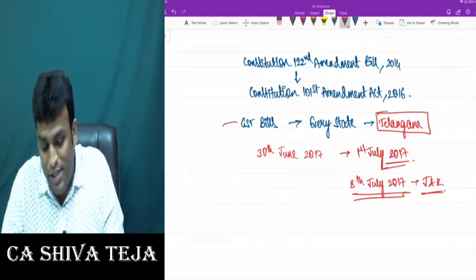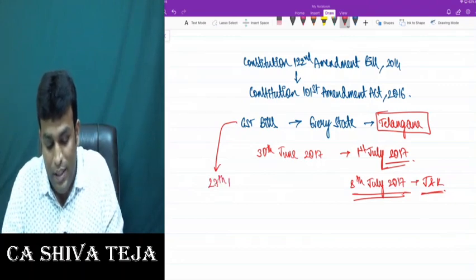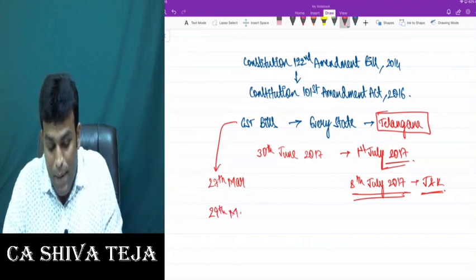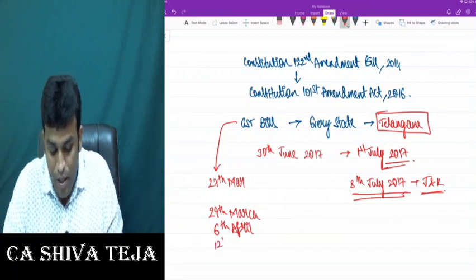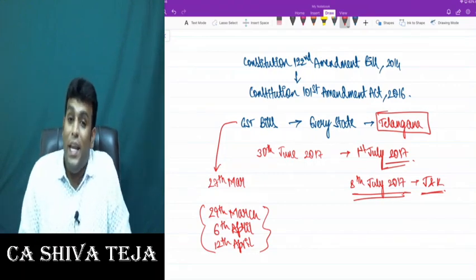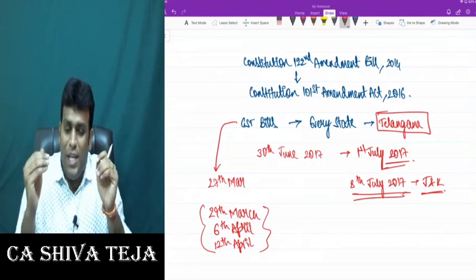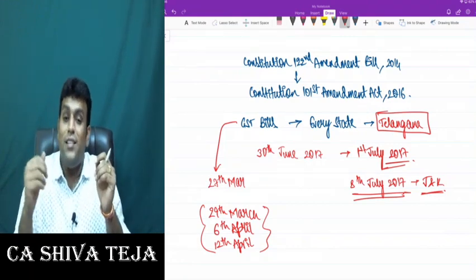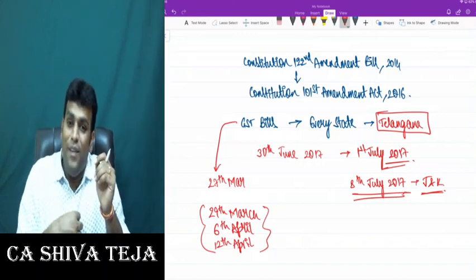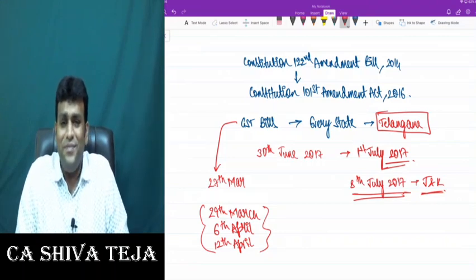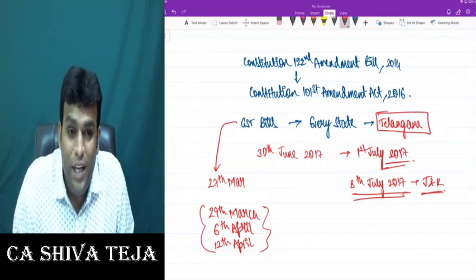And with regard to GST bills, I told you that on 27th March they were introduced in Lok Sabha. On 29th March Lok Sabha passed the bills. On 6th April Rajya Sabha passed the bills. On 12th April the President signed. And only when the President signs will any bill become an act. Any bill should first be passed in Lok Sabha, then in Rajya Sabha, and subsequently the President will sign. The bill will become an act only after the President signs. As simple as that. Everybody clear with this point?